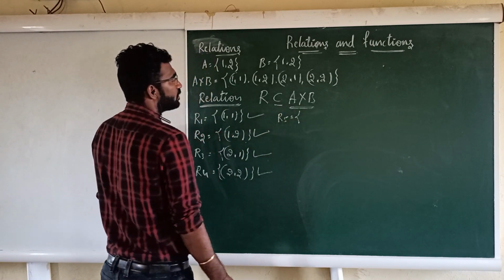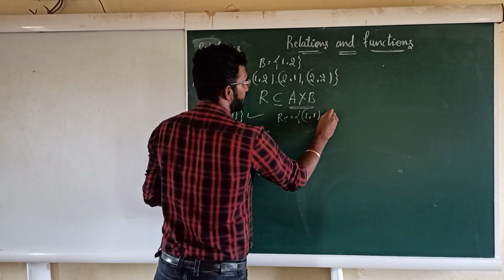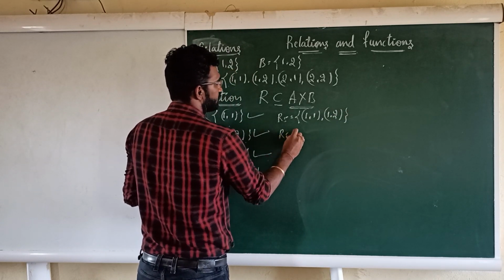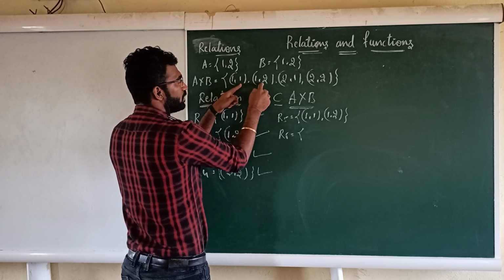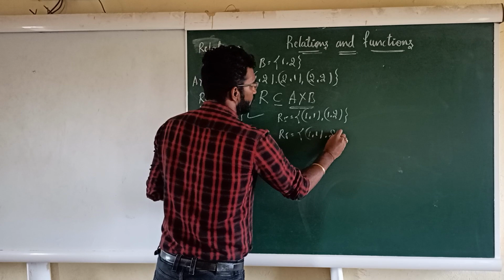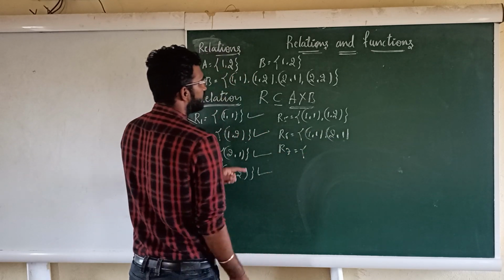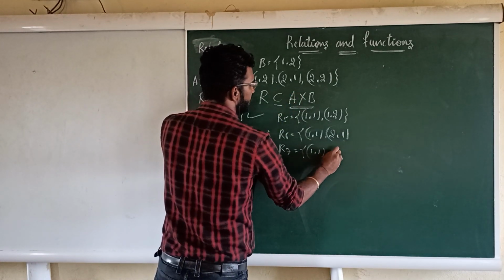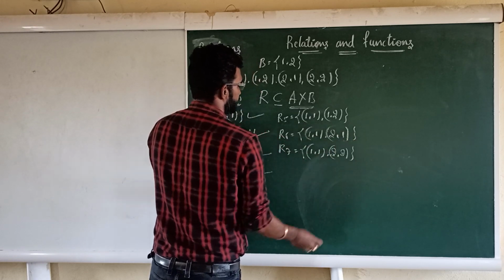Now I will write relations with 2 ordered pairs. R5 is (1,1) and (1,2). Next, R6 is (1,1) and (2,1). Next, R7 is (1,1) with (2,2). Okay, so this is the relation.